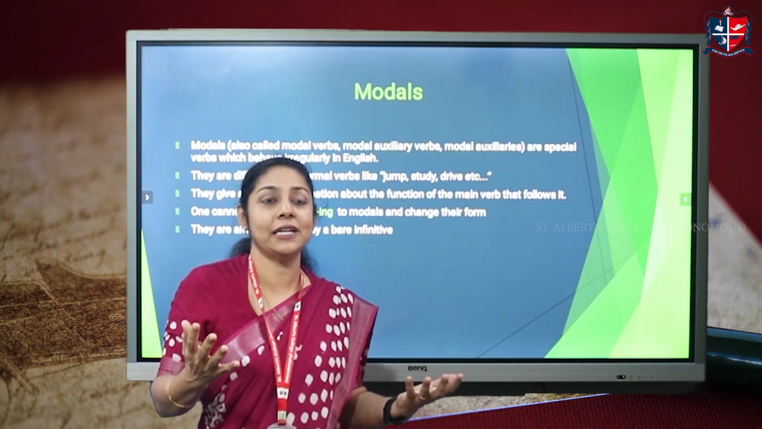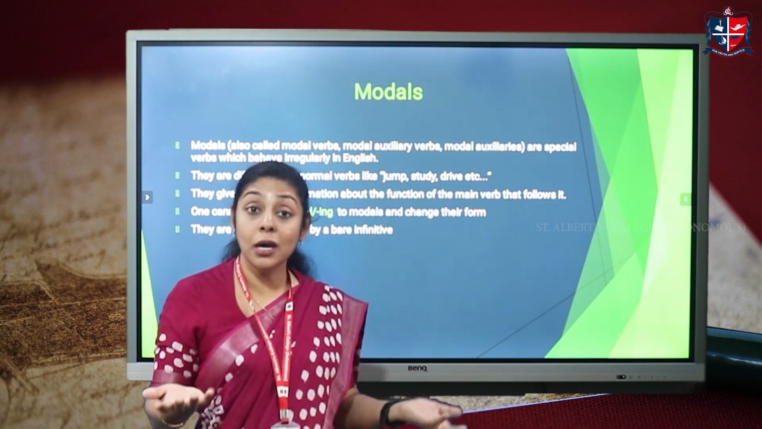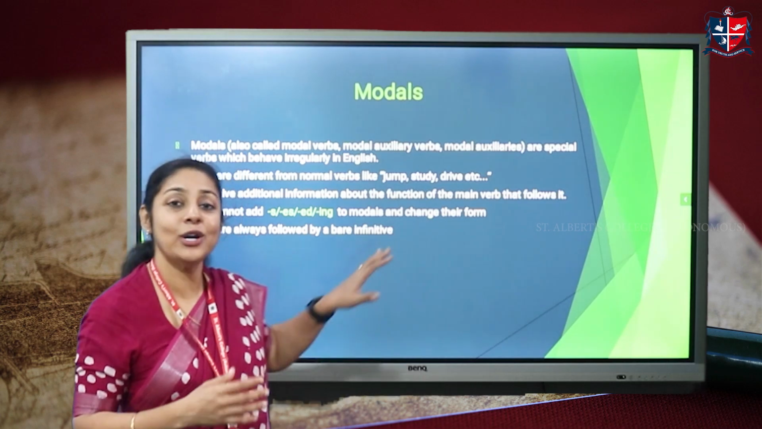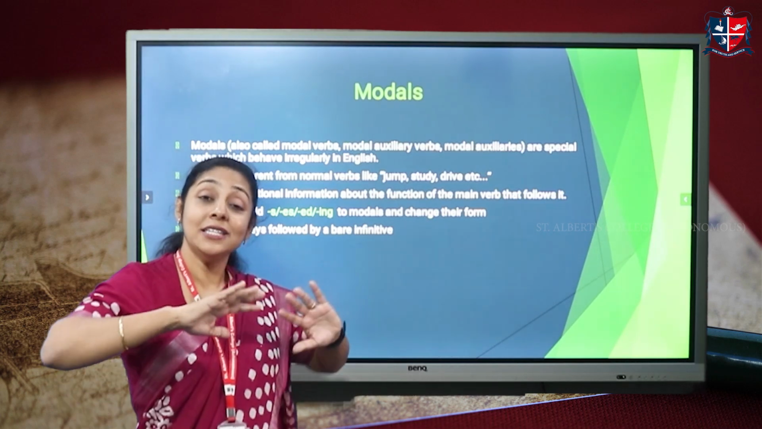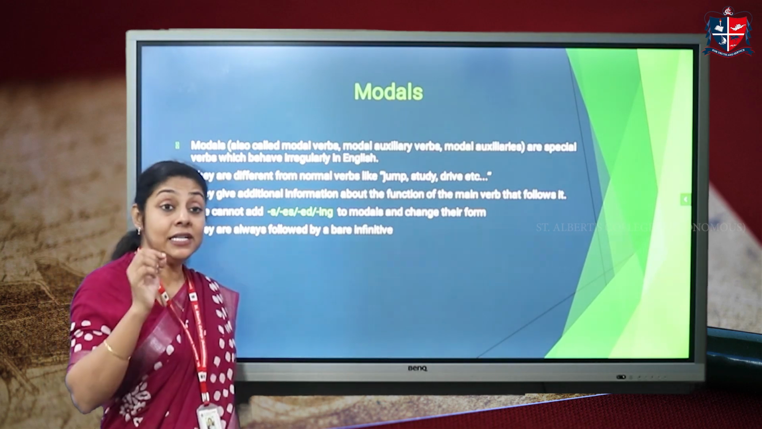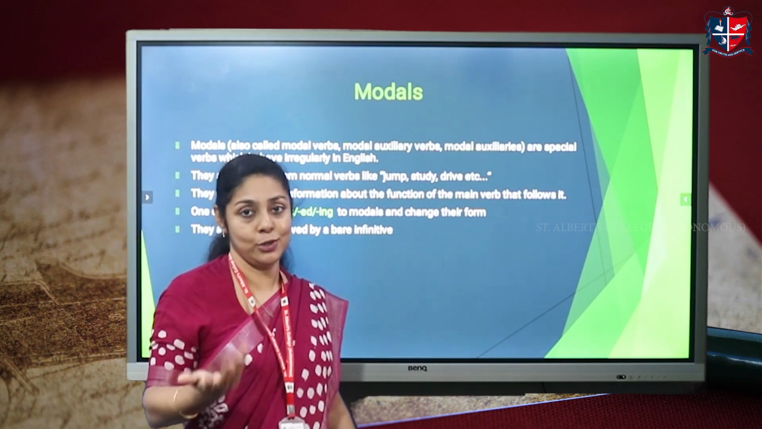We have different verbs in English like jump, eat, read, go, etc. Now, modal auxiliaries are different from these. They are not like the main verbs. They are different. They are quite irregular, right? So they give additional information about the function of the main verb that follows it.